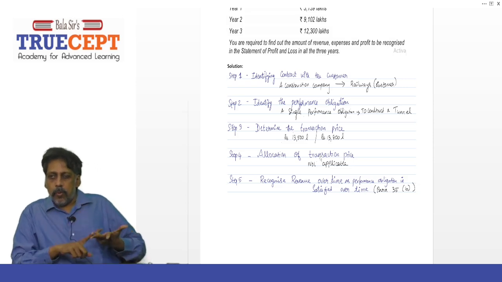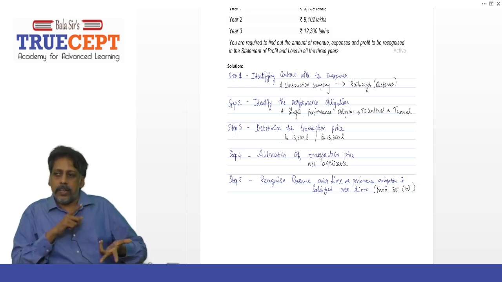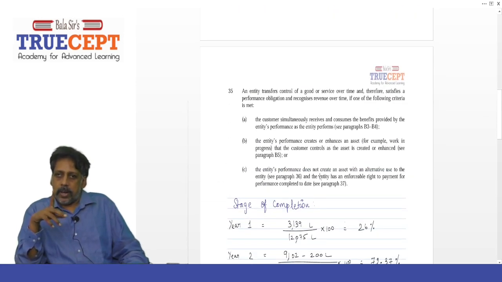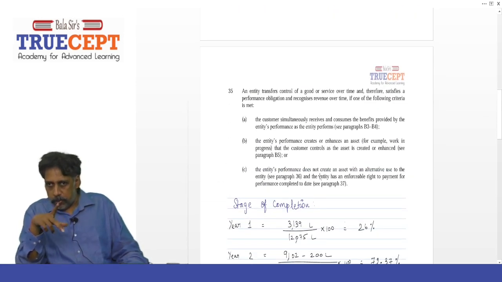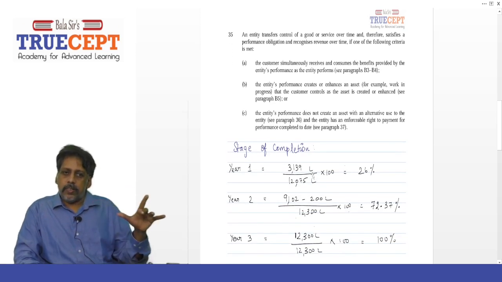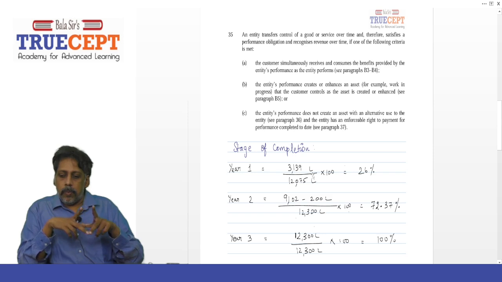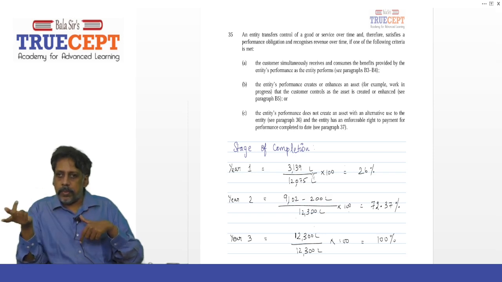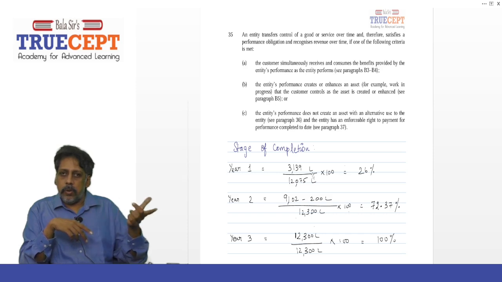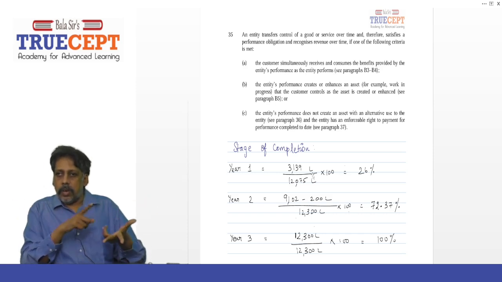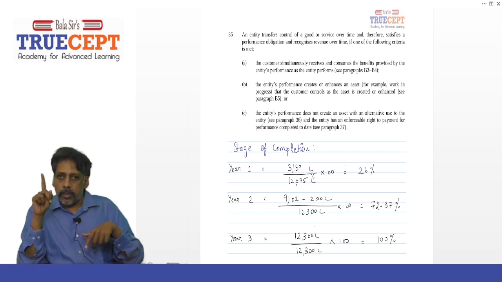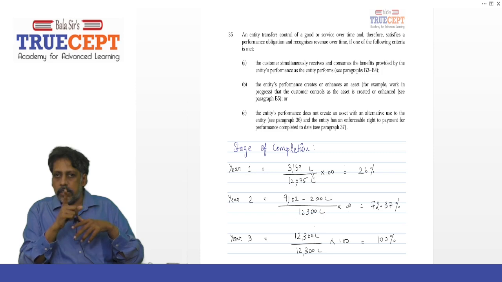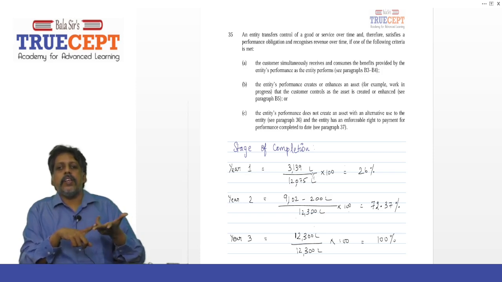To prove this, one should refer to para 35 of the standard. It is on the screen, reproduced. Para 35 says that when a performance obligation is satisfied over time, you are supposed to recognize revenue over time. You can conclude the performance obligation is satisfied over time even if only one of the following three criteria is met. Even one. So this sum will come under para 35(b).